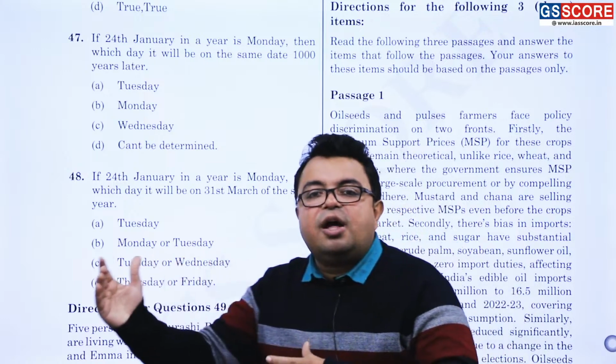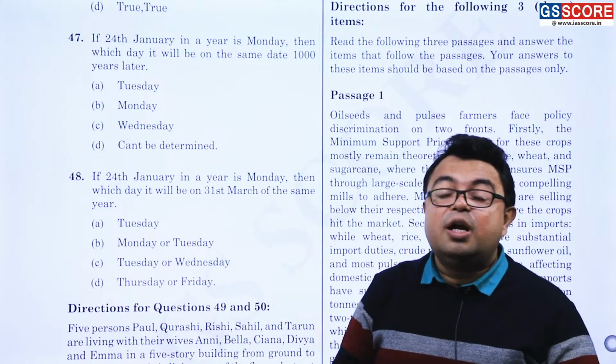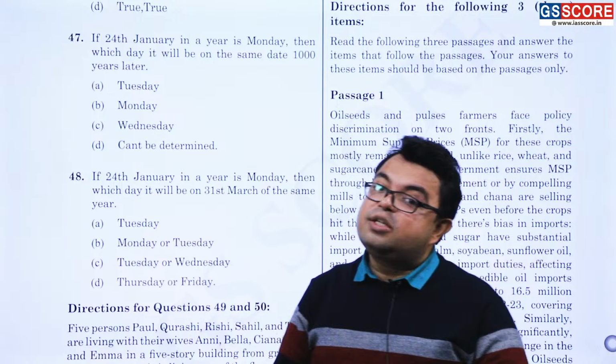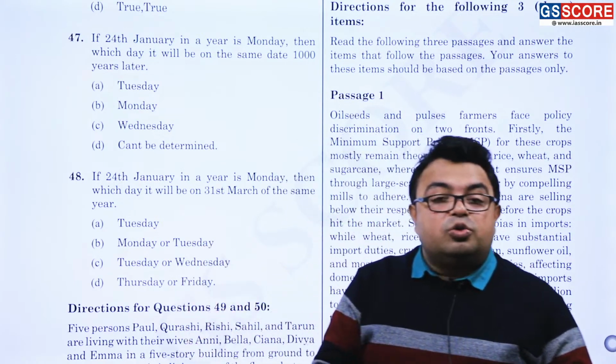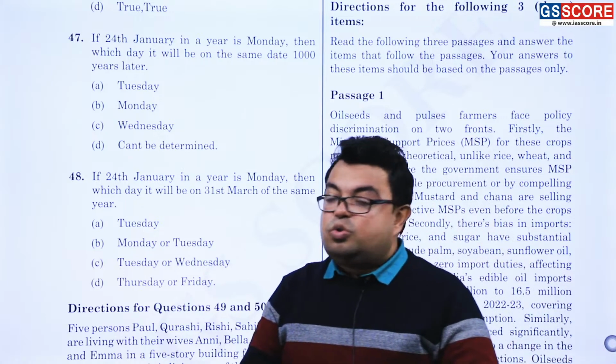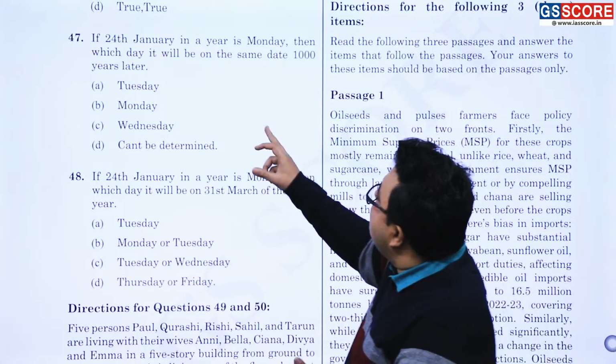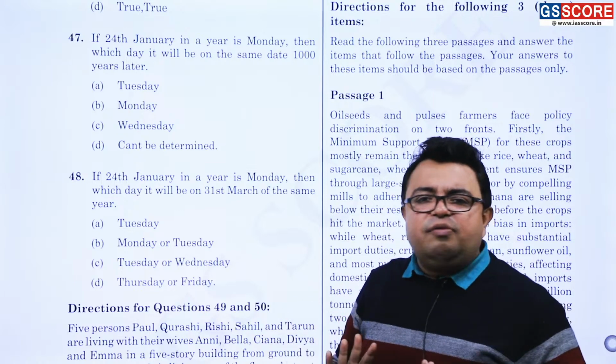If it is a special 100 years afterward, a special 100th year, that is a century year, consists of 29th February also. That is a leap year also. So there it will be plus 6. So either plus 6 plus 5 or plus 5 plus 5 will be the answer of the question.